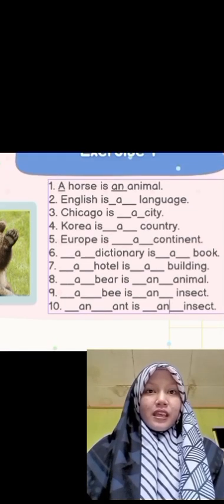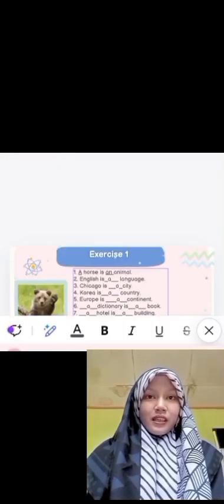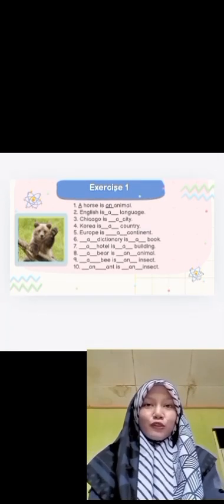Ant also begins with a vowel. So we have to put an. An ant is just like the answer in number 9. We have to put an in here because insect begins with a vowel. So the answer is, an ant is an insect. Okay, let's move to the next part.